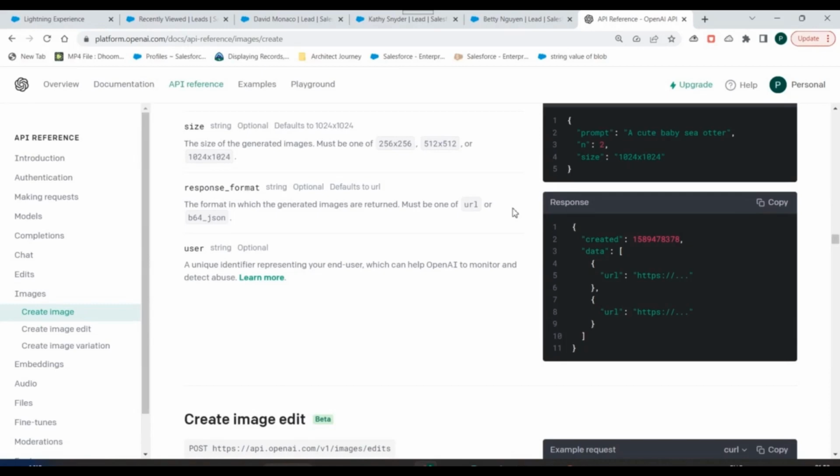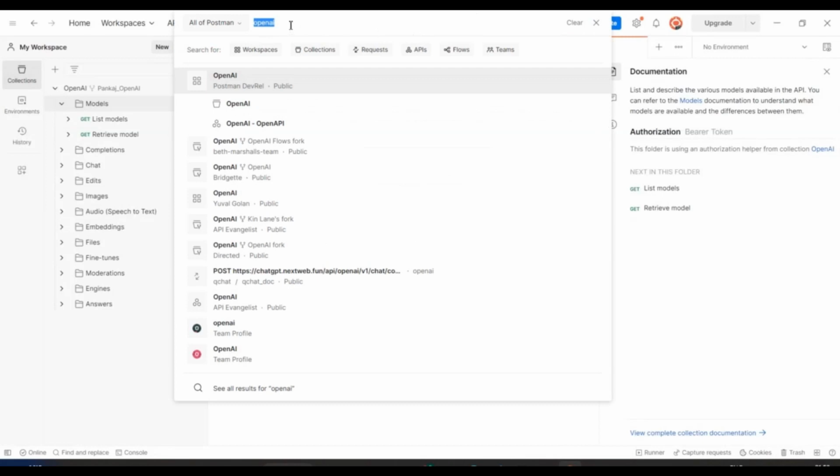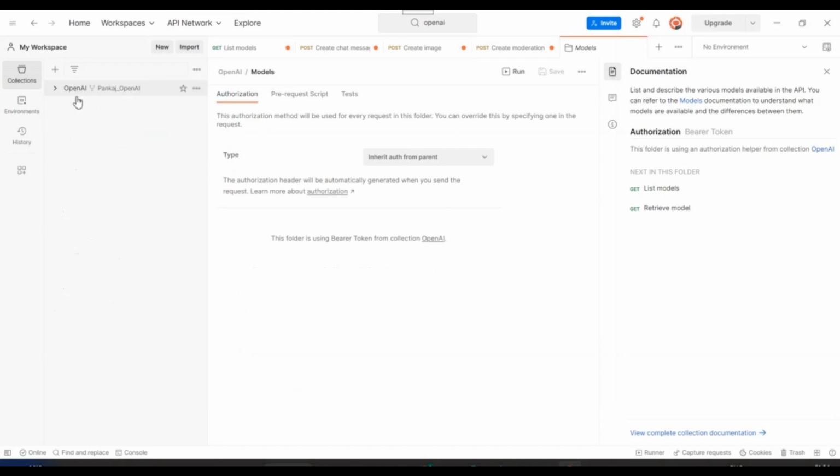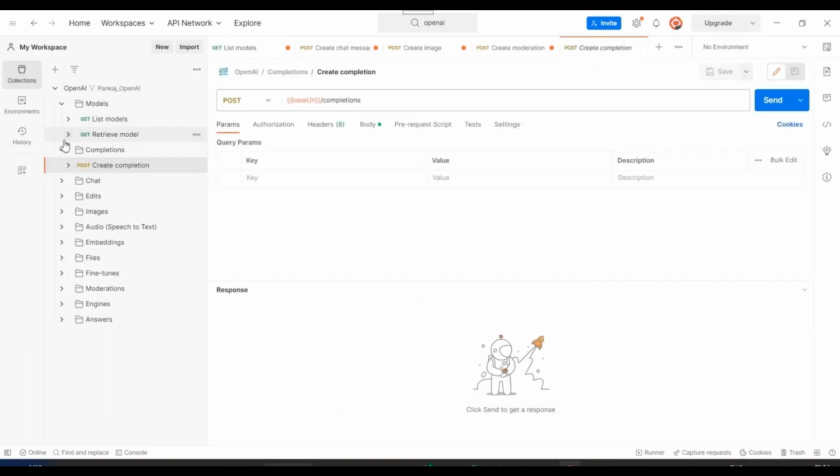Let's say if you want to explore some of these APIs, how can you do it? You can go to the Postman application and in the global search, search for OpenAI. You'll get a publicly available collection already created by OpenAI. You can either use this collection, but if you want to make some changes, then you can fork or clone this collection to create your local collection. I have already created a local collection for OpenAI, right? If you look into this part, you can see this local collection created by me. If I expand this, I'll get the list of all the APIs present in OpenAI, and you'll have some dummy request or response data present inside that, right?